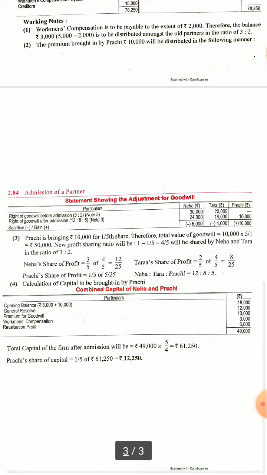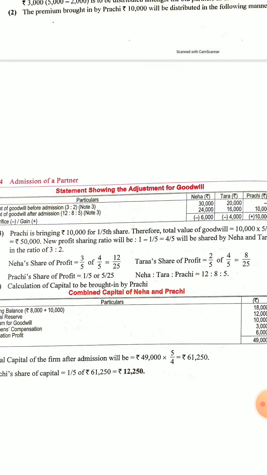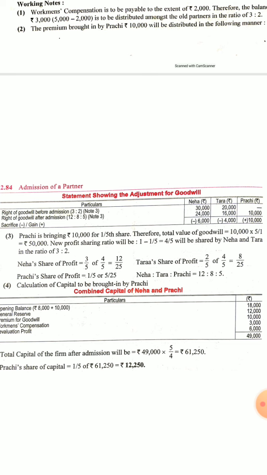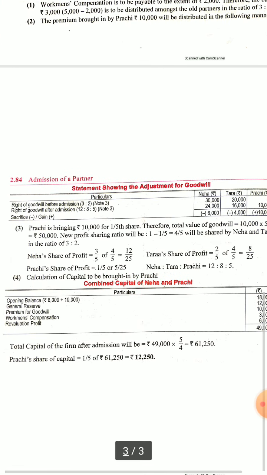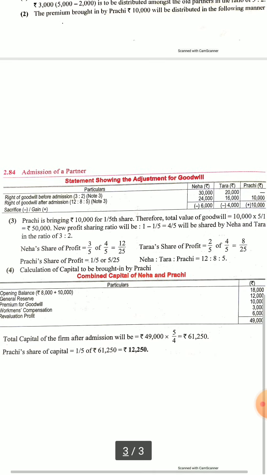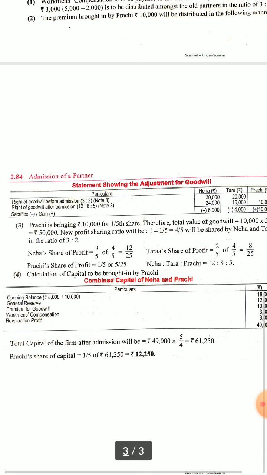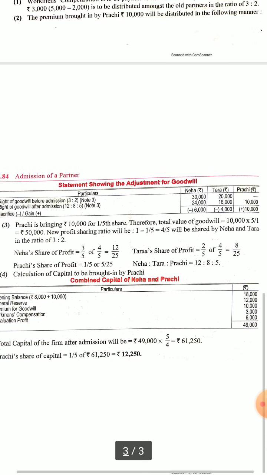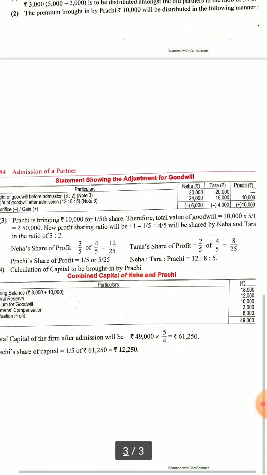Now we will see how Prachi is bringing new capital. So capital adjustment of Neha and Tara, let's see. Here it is wrongly printed, it will be Neha and Tara. So opening balance will be 18,000. Again, general reserve, premium for goodwill, workman compensation, revaluation profit, all will be added. After adding this, 49,000 is the combined capital of Neha and Tara.